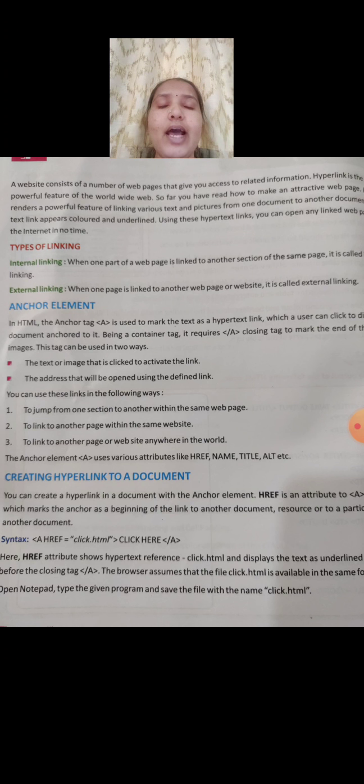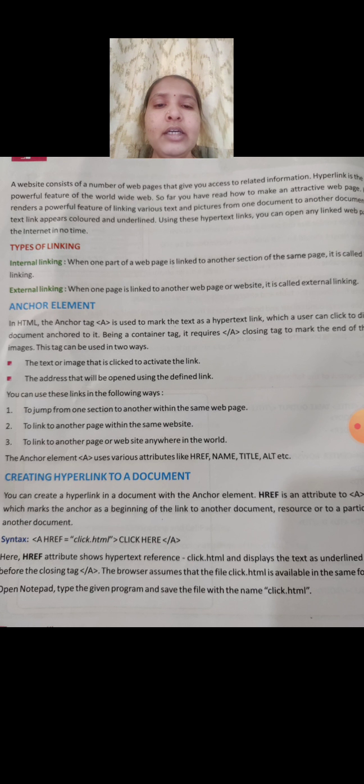For example, as I said earlier, on the Guru Basava website, if we click on the library, the information about the library will open, isn't it? That happens only when we have given a link to the word library. We do that by using a tag called the anchor tag. This tag can be used in two ways. As I said earlier, the link can be given to text or to an image.